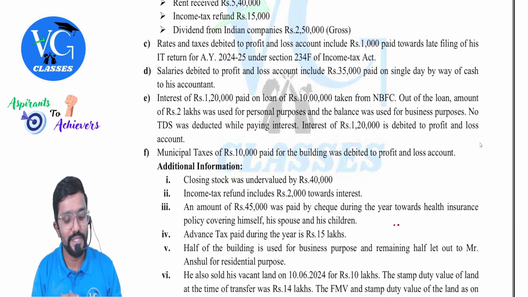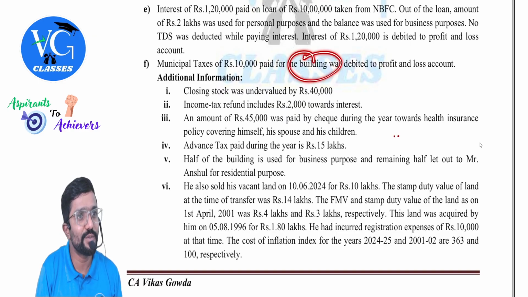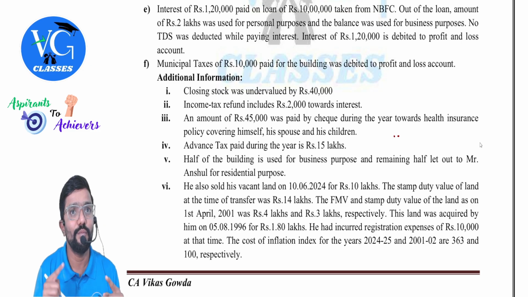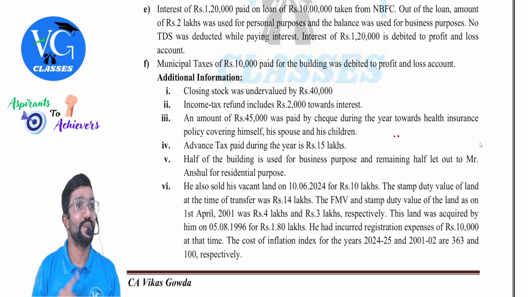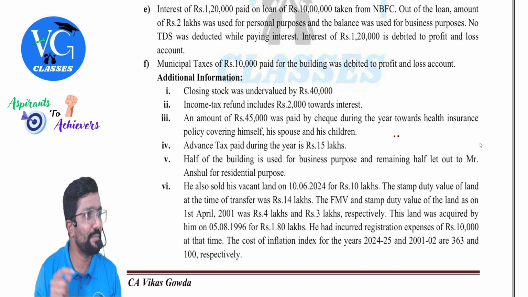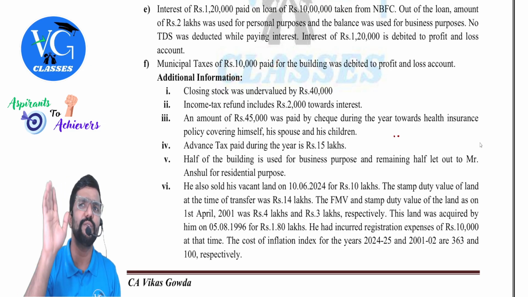Look at the beauty. Municipal tax paid, where is it given? For a building. Does the building include only the let out portion or both? Both. So how much is allowed? Only 1/2. All these are like hidden adjustments. Correct? Because by mistake you may take the full 10,000. No, only half of it. Only half of it.